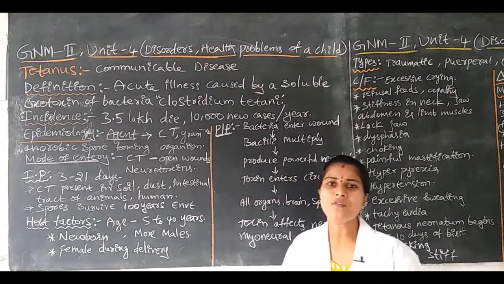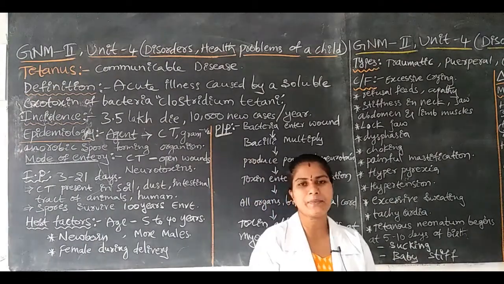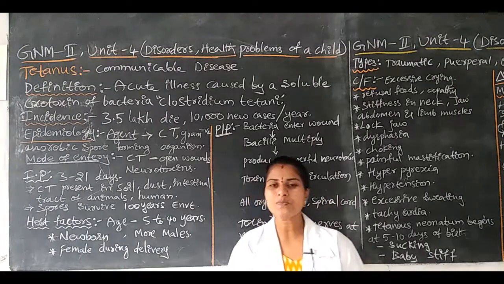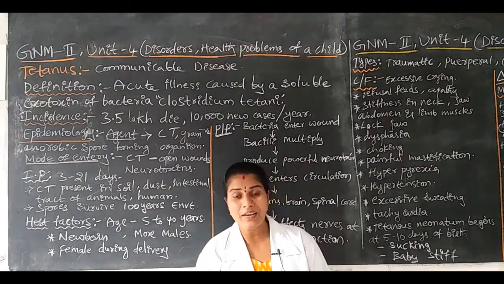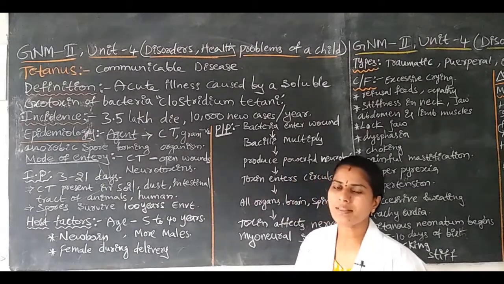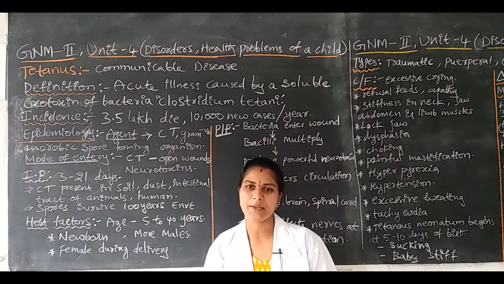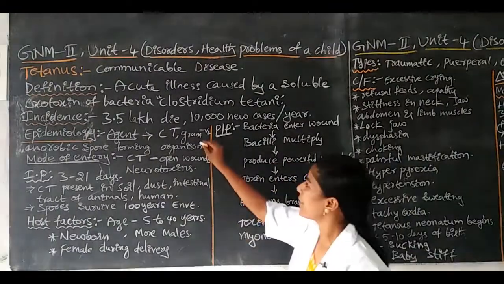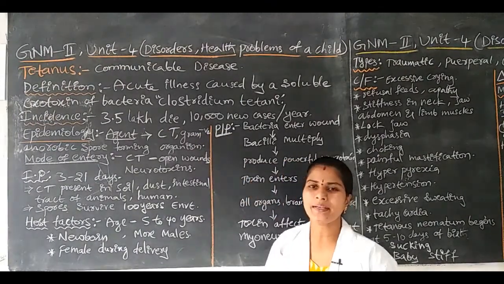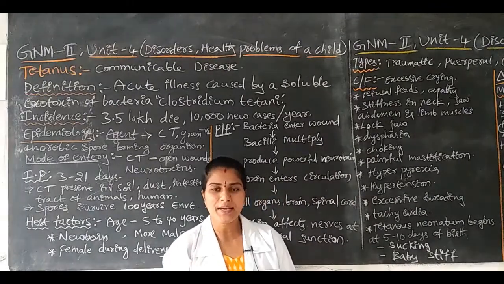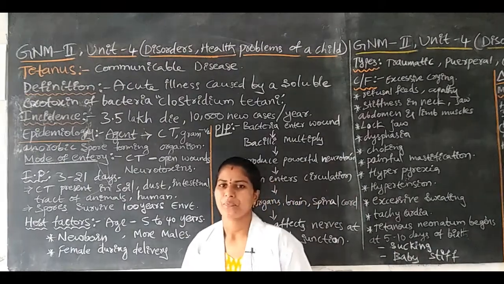Only in the presence of Clostridium tetani bacteria will the children be affected by tetanus. In the absence of Clostridium tetani, no disease will come to the children. The major causative agent is Clostridium tetani. So many bacteria are there, the gram-positive bacteria and gram-negative bacteria. Here Clostridium tetani is one of the gram-negative bacteria.